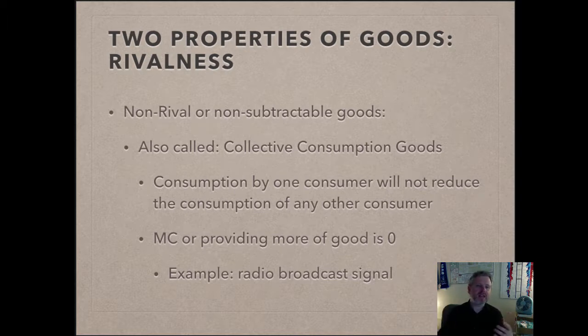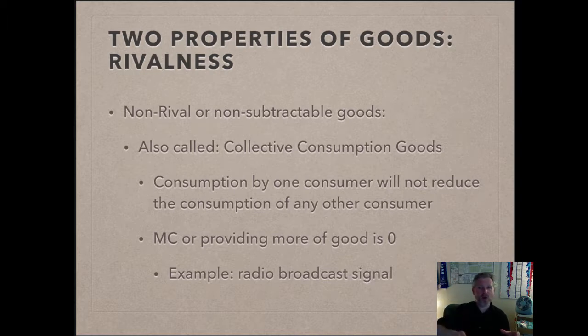It means, does consumption by one consumer reduce the consumption of other consumers? Another way we think about it is that for a good that is a collective consumption good, the marginal cost of providing more of the good is zero. Once I'm putting on the fireworks show, it doesn't really cost me much for one additional person to watch it.